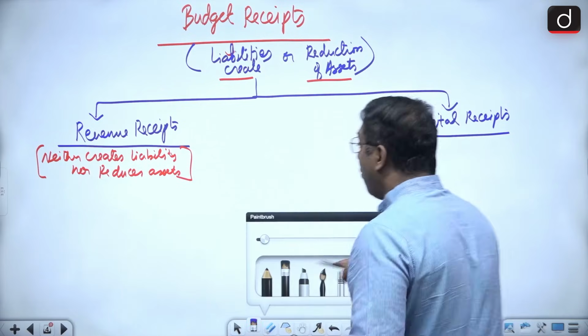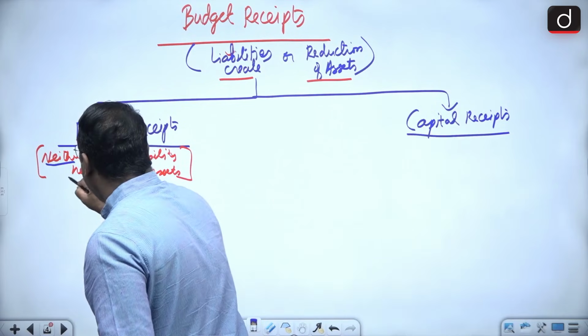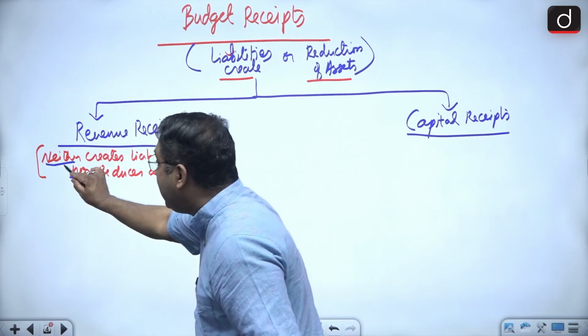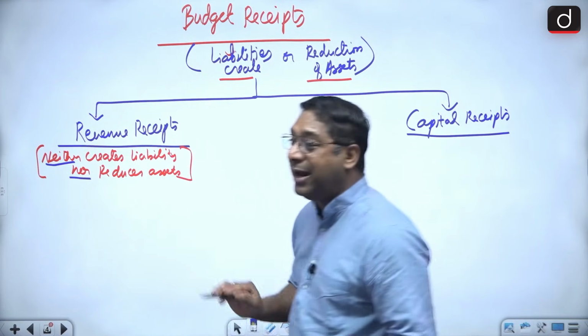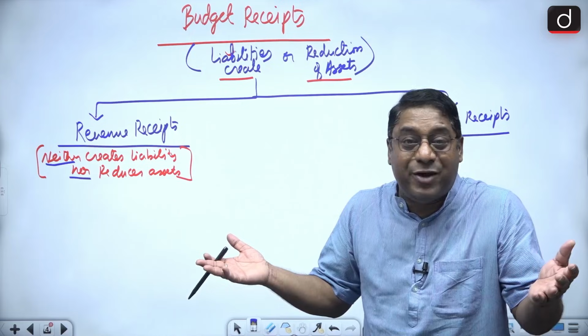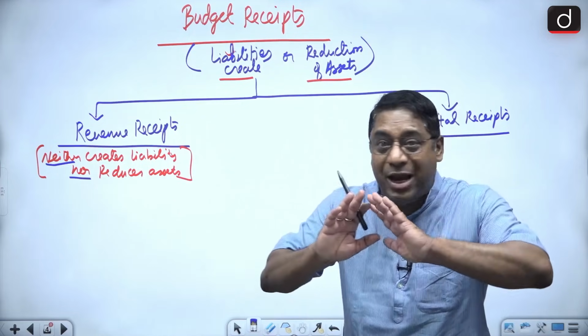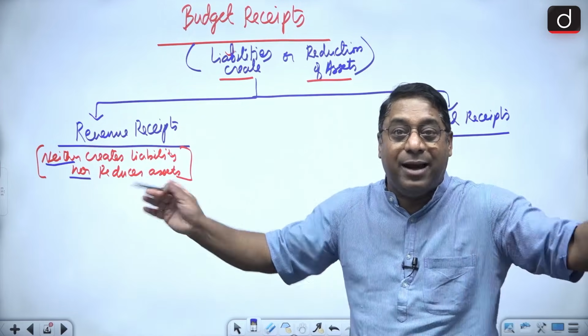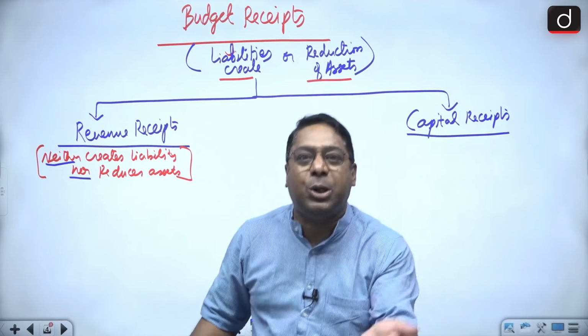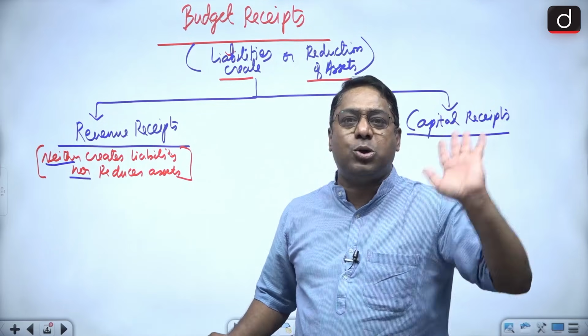So neither is there creation of liability, that means the government does not have any burden to pay it back, nor is there reduction of assets. Assets are also not reducing.